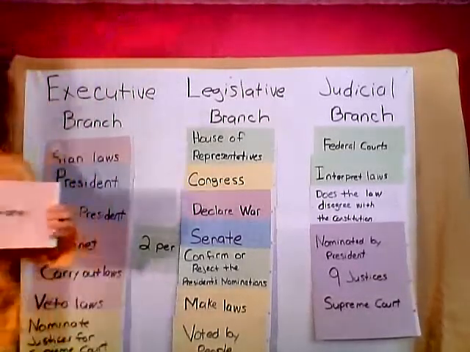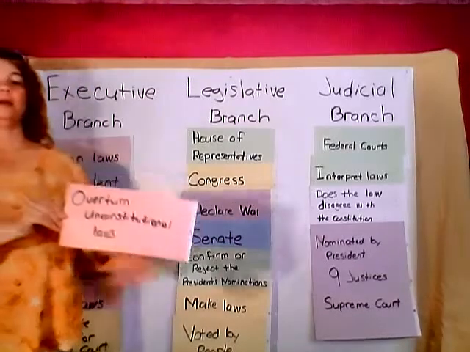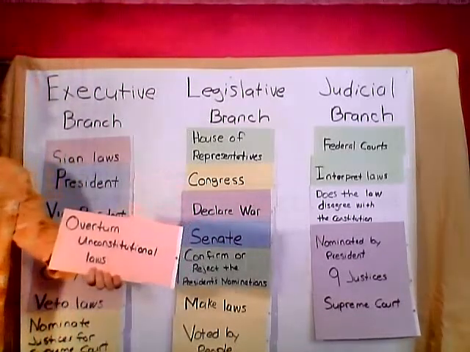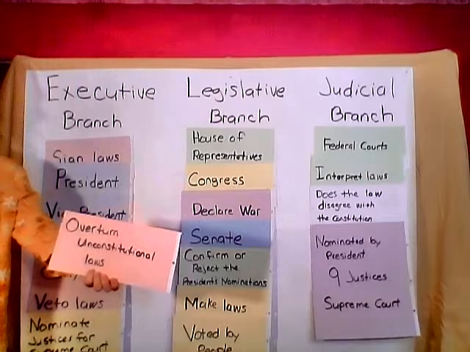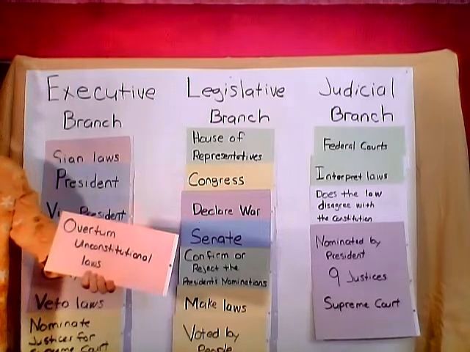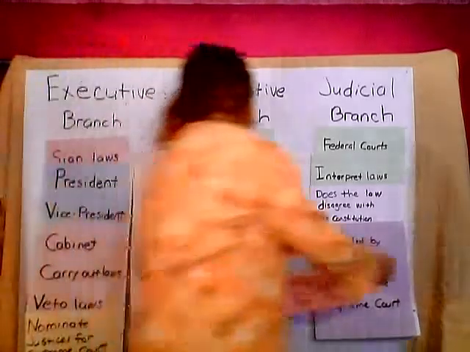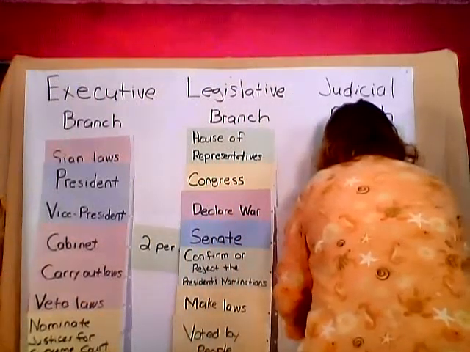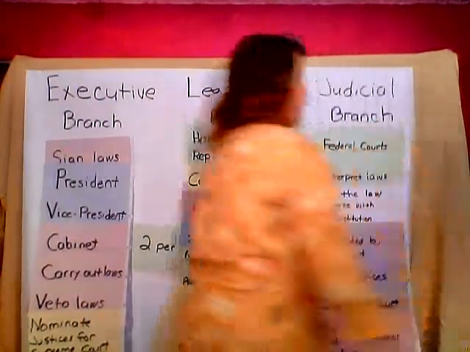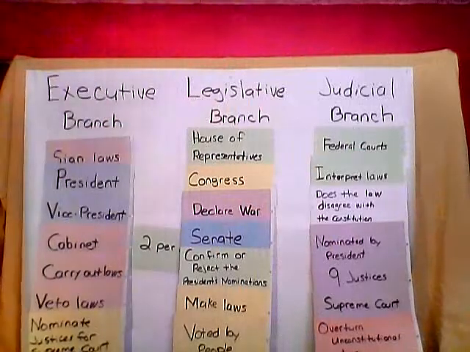Who gets to overturn unconstitutional laws? Which branch gets to overturn unconstitutional laws? Yes, the Supreme Court does. That is how they get to check the powers of the other branches. Okay, just 2 more.